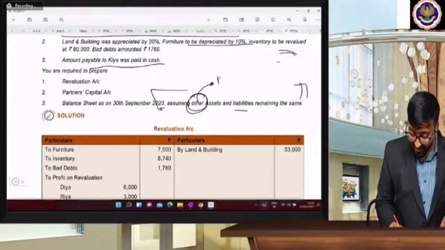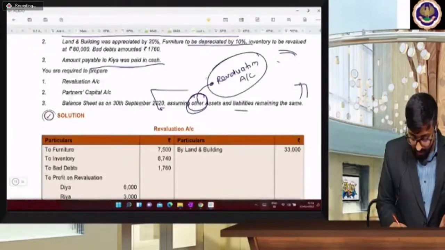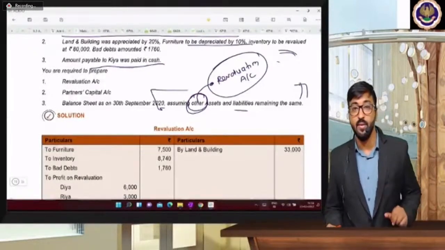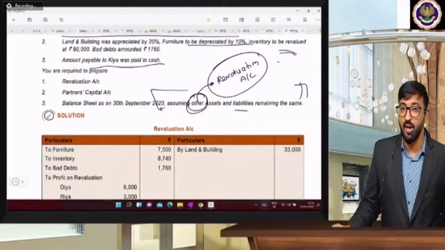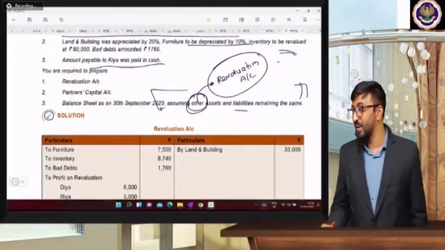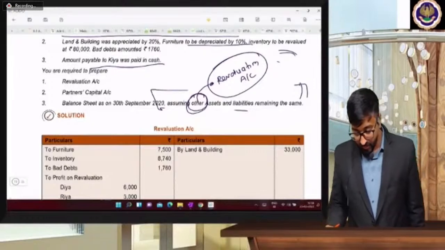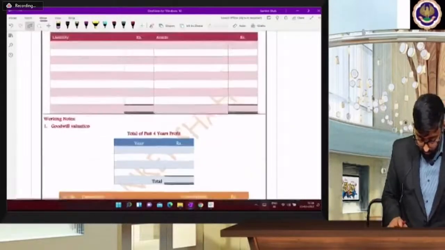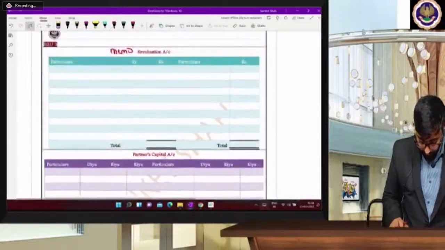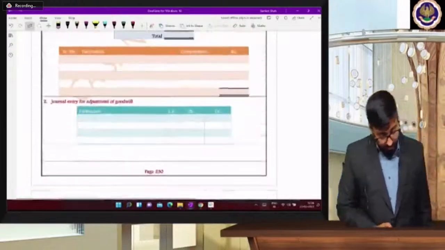It's only revaluation account. Sorry, it's my mistake. I didn't read the word other. Okay, so assets and liabilities are remaining the same. The word other will change your answer. So whether you are going to open a memorandum account or a revaluation account, change the word to revaluation.